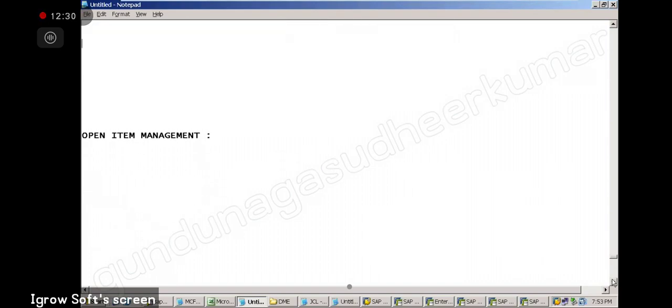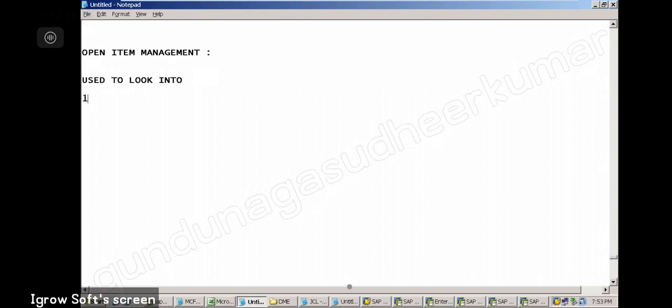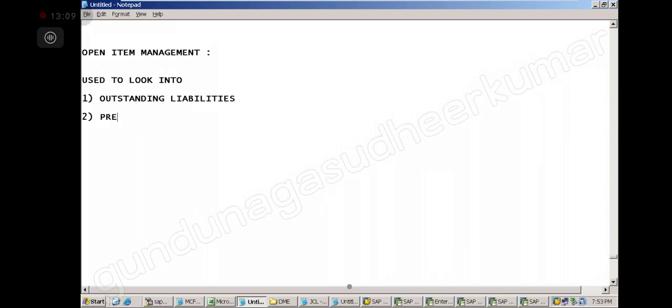Okay, done. Open item management we have now. Open item management is used primarily to look after outstanding liabilities and prepaid assets.